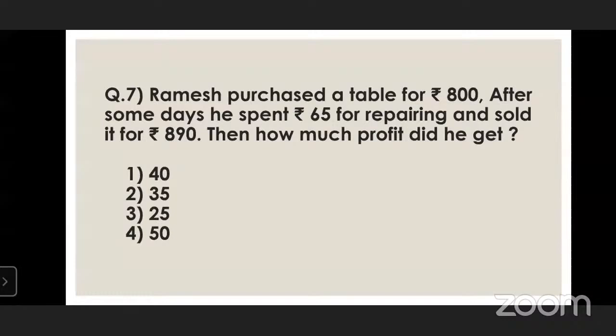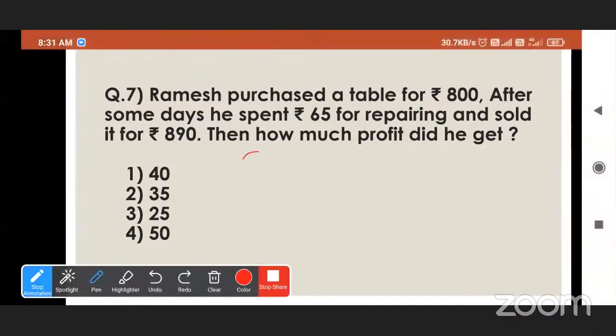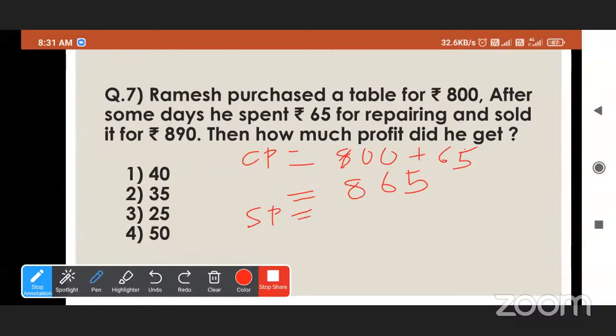So total cost price is 800 plus 65. 800 plus 65 is 865. And then selling price. What is the selling price? Yes, student.